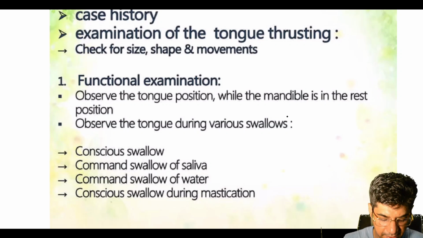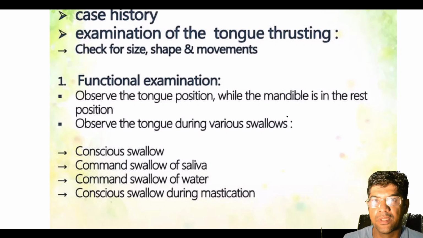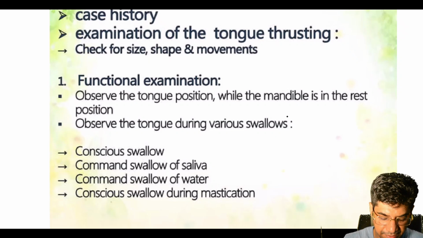Tongue posture is important for the assessment of the tongue when the mandible is at rest, especially if the lips remain apart. Watch the tongue during swallowing, with different types of swallowing, like when one is unconscious or when chewing. Whether the tongue thrust is simple, lateral, or complex type, you have to note that.